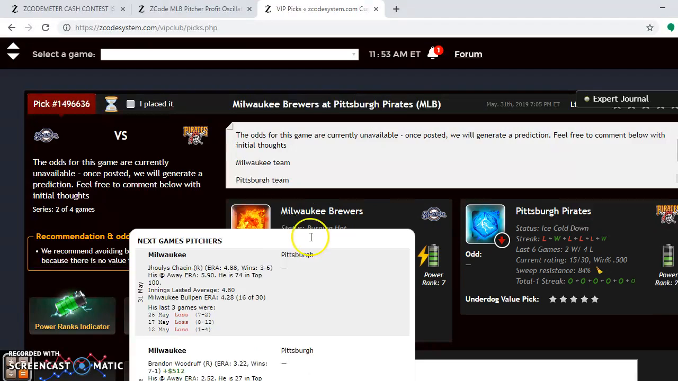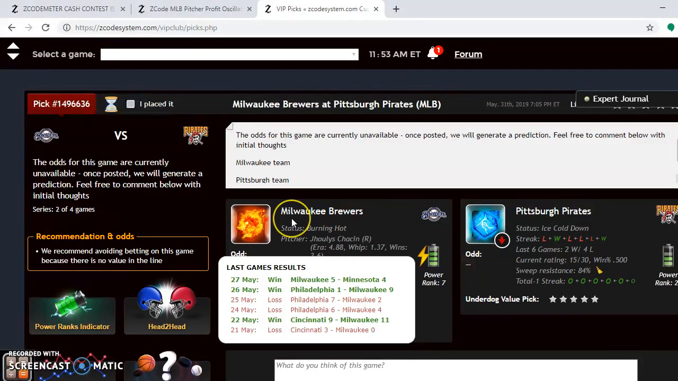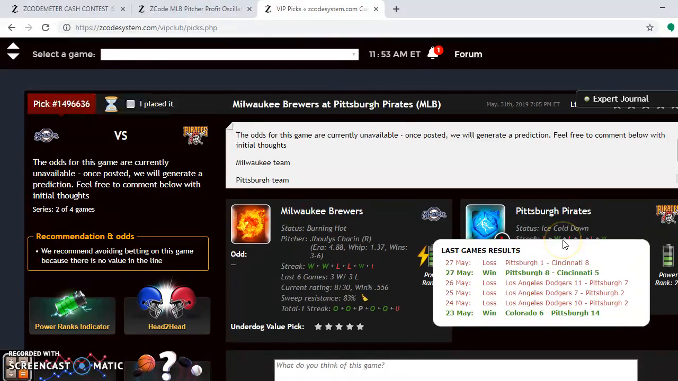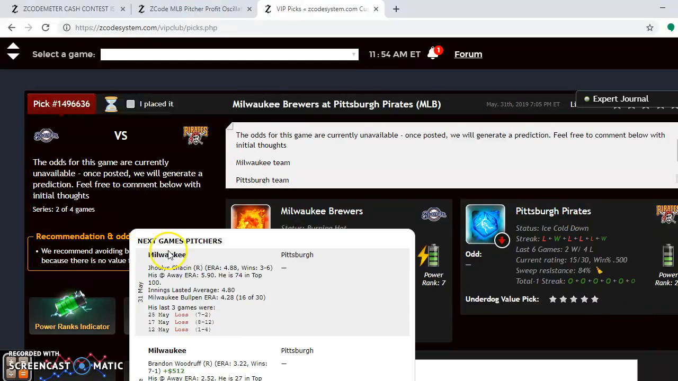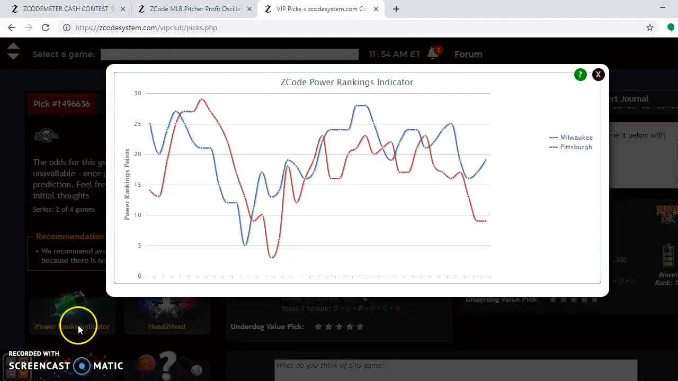If you look at the last 6 games here, you see what the Brewers have done. They are 3-3 over the last 6, winning their last 2. And the Pirates have lost 4 out of their last 6, and that's why they are ice cold at the moment. If you look at the power ranking indicator, you should see something similar.